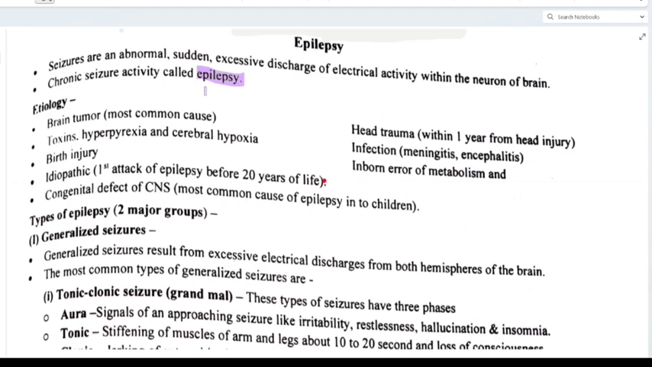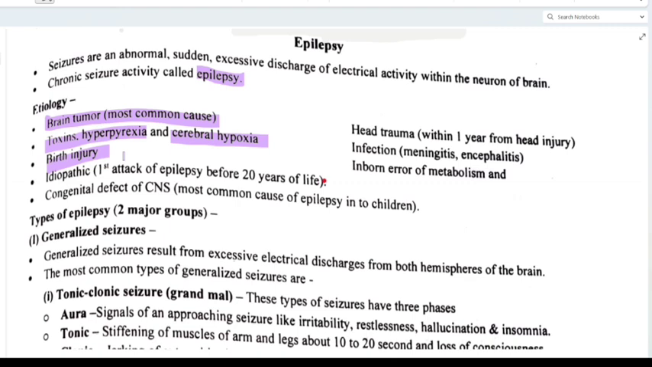Clear? Now coming to etiology. What are all the etiologies? First one is brain tumor, which is the most common cause. Second is toxins, hyperpyrexia and cerebral hypoxia. Clear? Then birth injury. What is that? While delivering the baby, maybe some forceps hurt the baby's head, or sometimes the baby is delivered too quickly, or it slips, or the baby has fallen during the delivery. So all this can be a cause of birth injury.